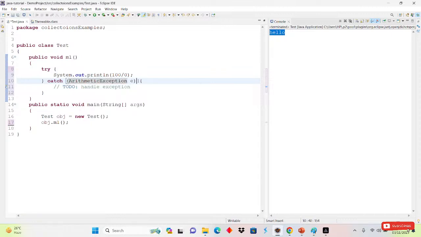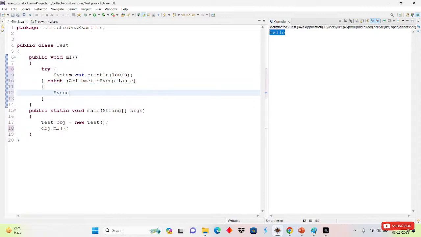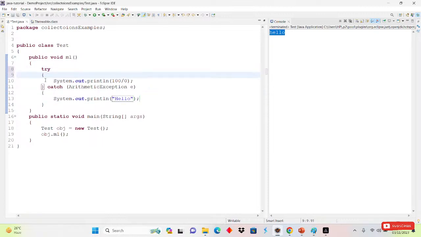Okay, and after that what I'm doing is simply printing hello with system.out. Simply I'm printing here the hello. So when try catch is used and there is an exception, then this block will be executed. If I run this one now, what will be the output we will get?